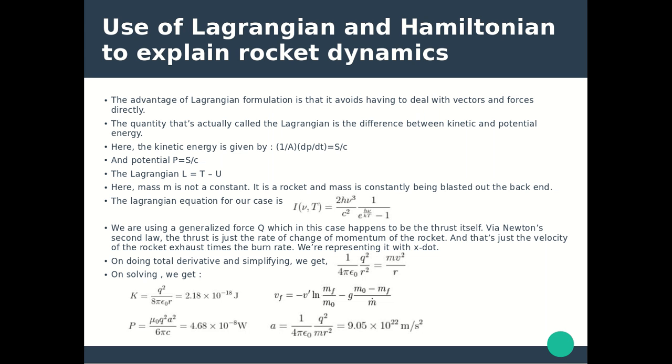On doing the total derivative and simplifying, the final velocity Vf is equal to minus V dash ln(mf/m naught) minus g times (m naught - mf)/m dot.